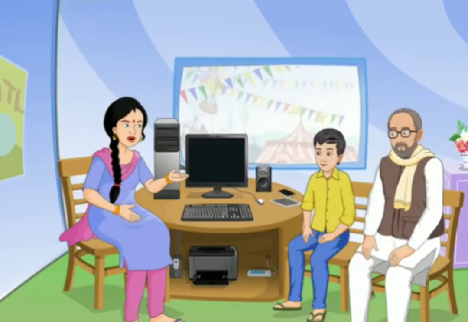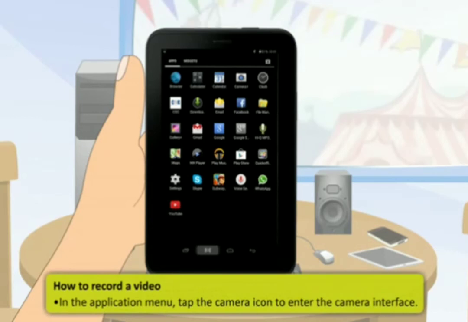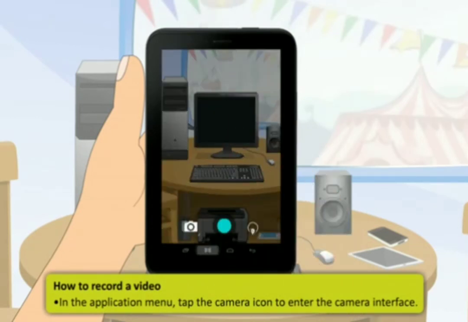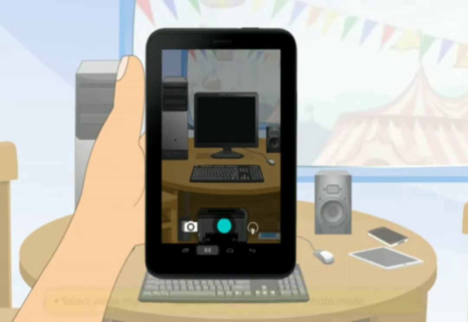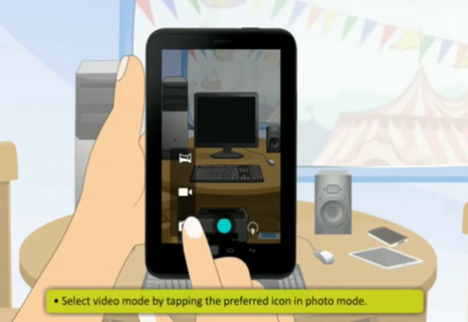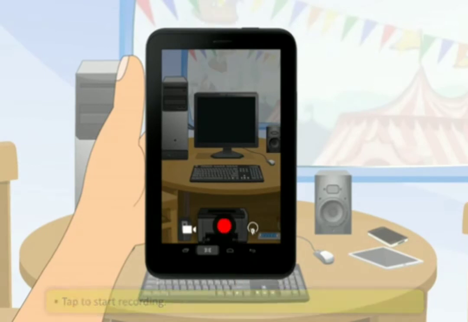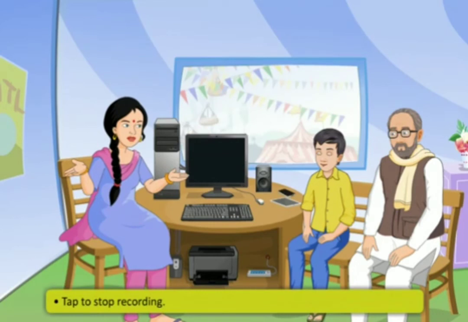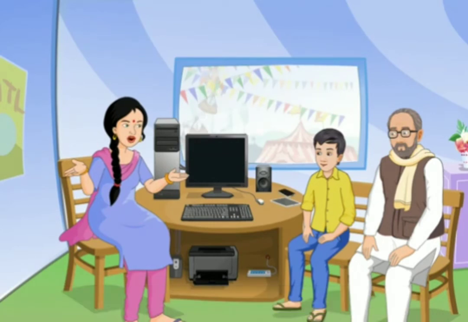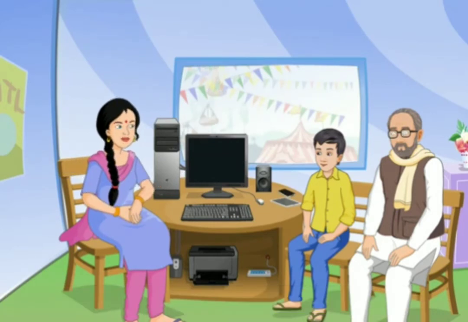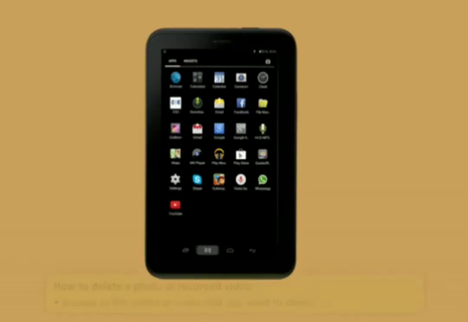These are the steps to record a video. First, in the Application menu, tap the camera icon to enter the camera interface. Next, select Video mode by tapping the preferred icon in Photo mode. Now, point the camera towards the subject. Now, tap to start recording. Tap to stop recording.